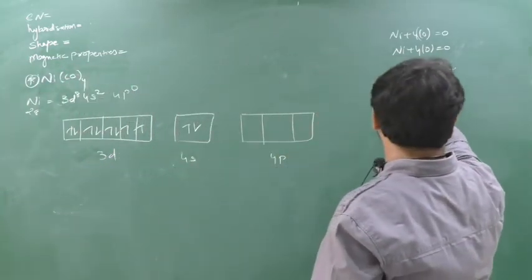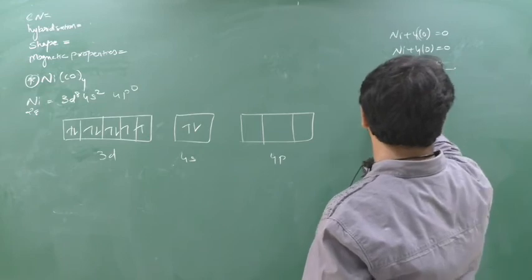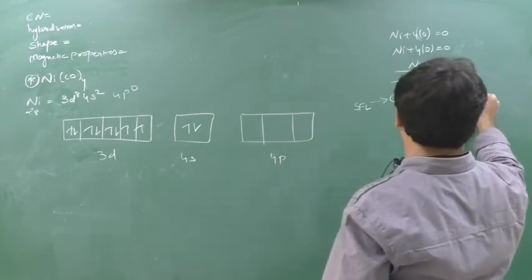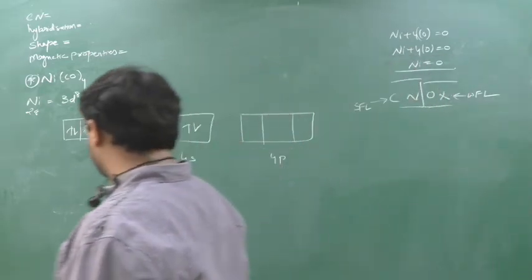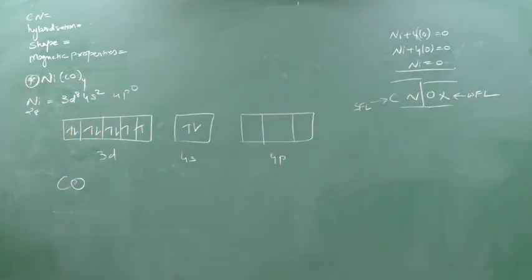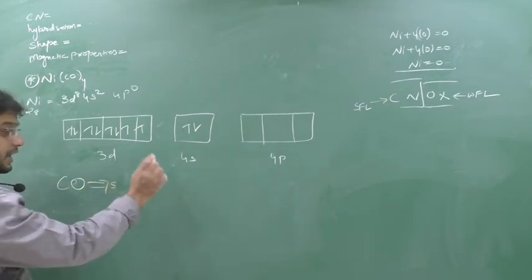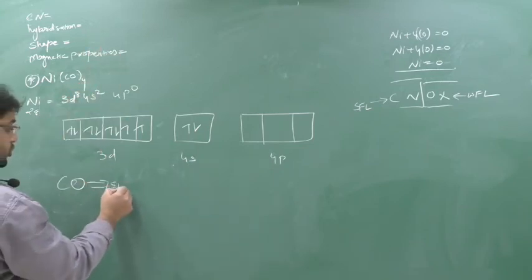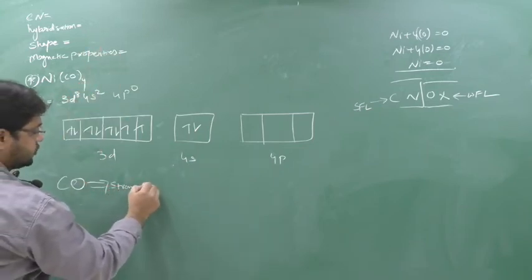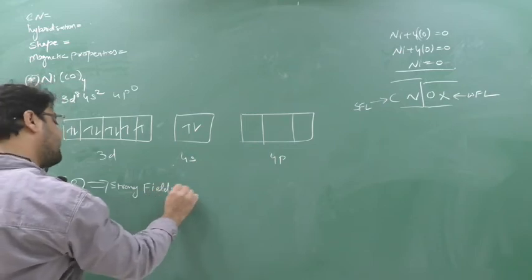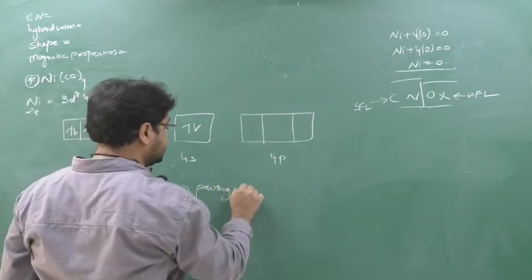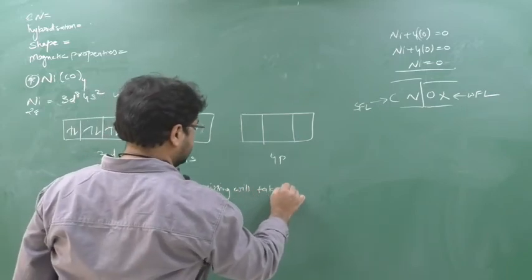The shortcut is SCN-CO... this is strong field ligand, this is weak field ligand. Now see here carbonyl. Remember, carbonyl is the strongest field ligand. It comes last, so it is a strong field ligand, the strongest one. So pairing will take place. Pairing will take place.